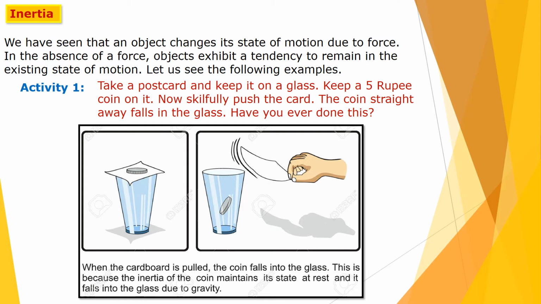Because when the cardboard is pulled, the coin falls into the glass. This is because the coin has inertia. And when we are pushing this card, then obviously the coin gets motion. And due to that, this coin falls into the glass due to the presence of gravity, or gravitational force.